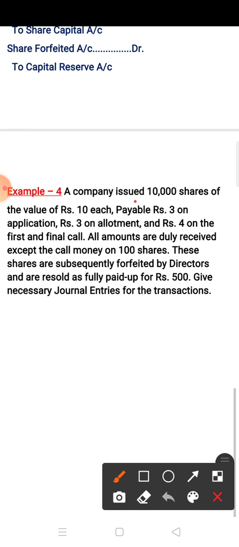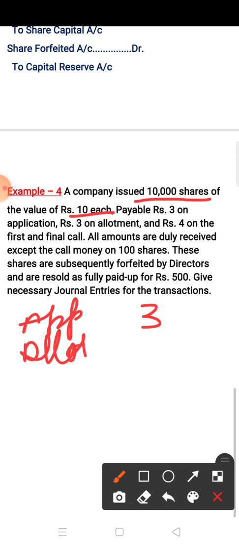A company issued 10,000 shares of the value of rupees 10 each. Here the total number of shares issued is 10,000 and the money is 10 rupees each: 3 on application, 3 on allotment and 4 on first and final call. See, the distribution is application 3, allotment 3 and 4 on first and final call.